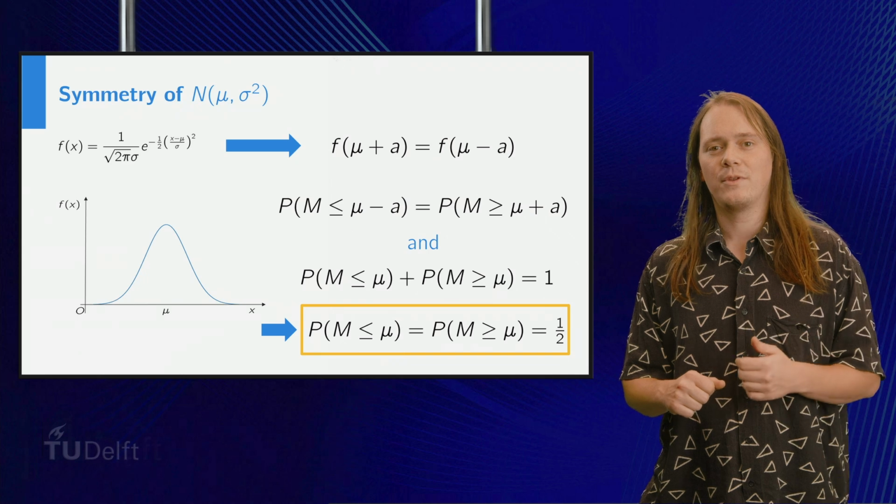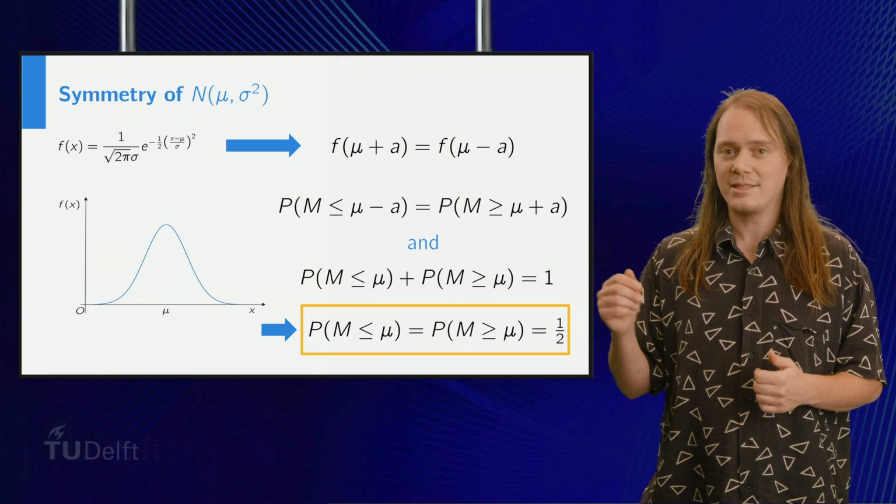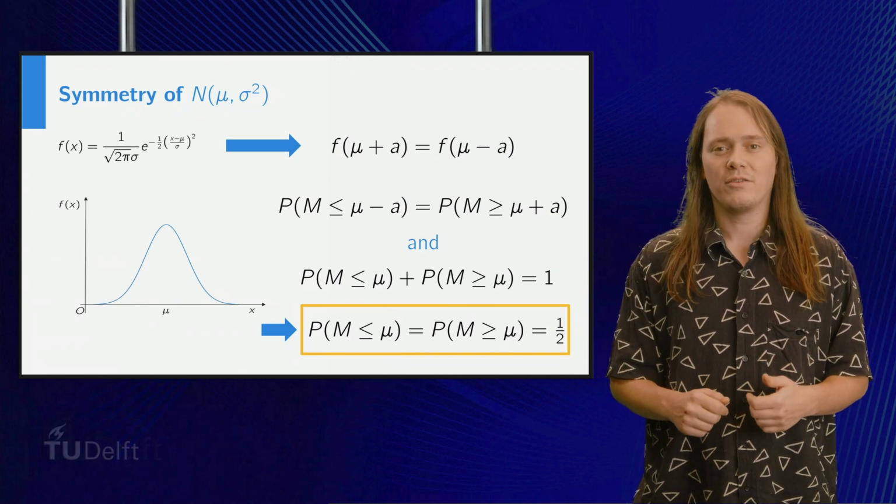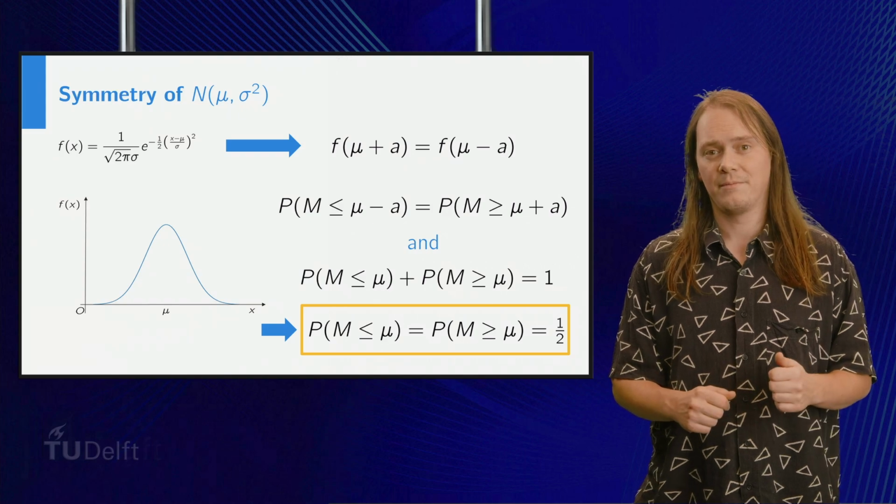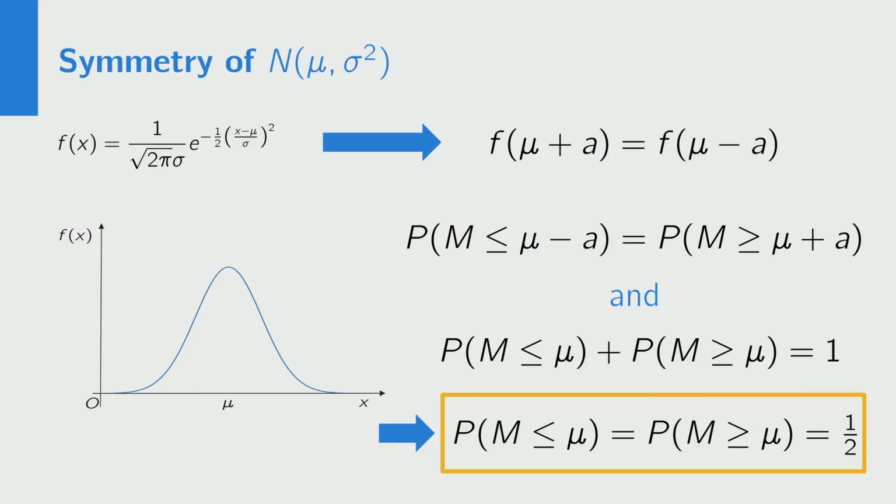Due to the symmetry of the normal distribution, we see, as indicated on the slide, that the probability of being lower than mu is a half. So it seems reasonable to use the middle value of our dataset as mu. In other words, the magnitude in our dataset such that half of the magnitudes in our dataset are lower and half of them are higher.